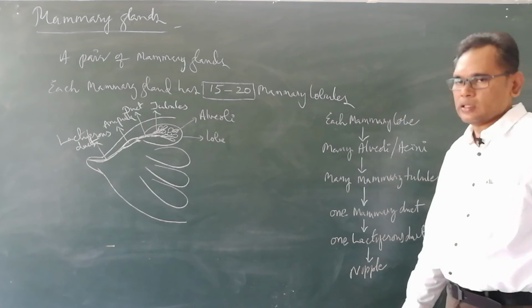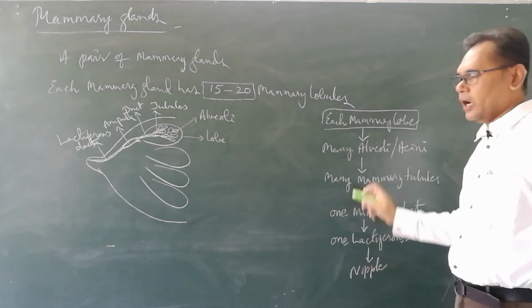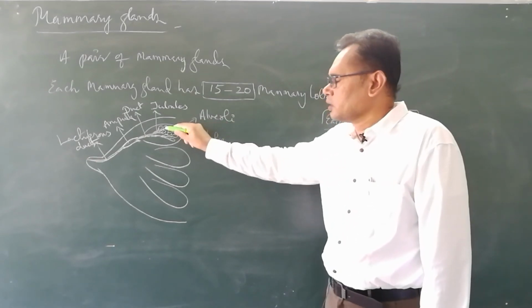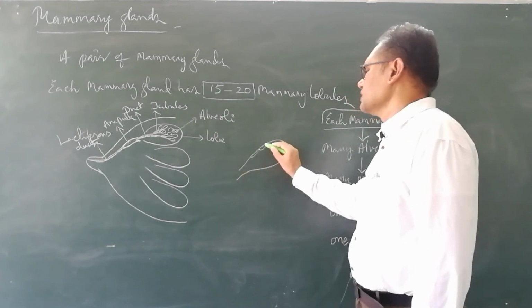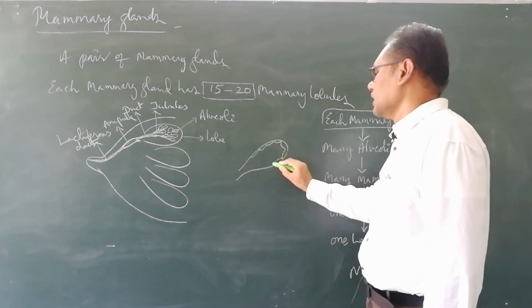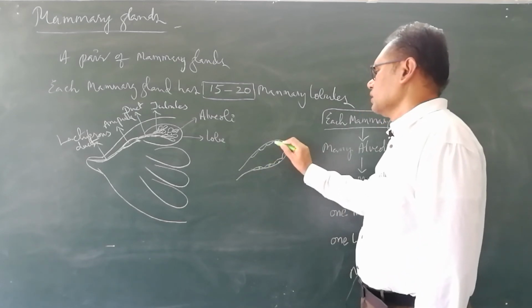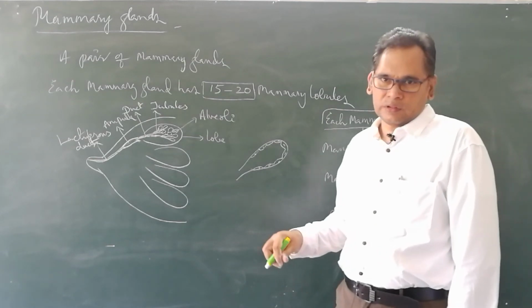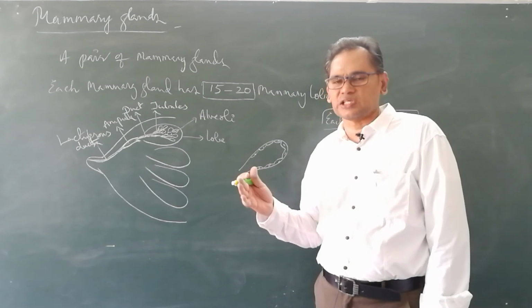Now this is how each mammary lobe has a large number of alveoli. If you take out one alveolus, it is lined inside by cells, the alveolar cells. Now this is an exocrine gland. You have already studied exocrine gland secretions in your first year.